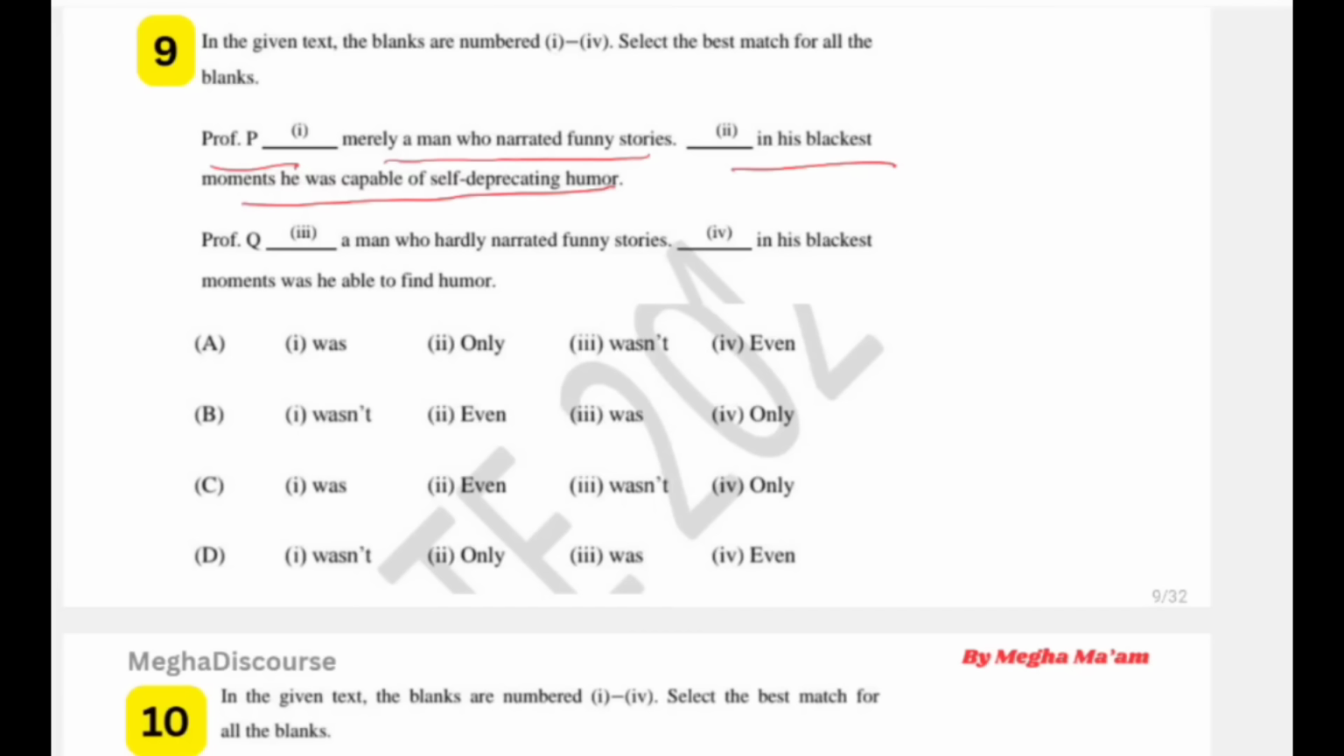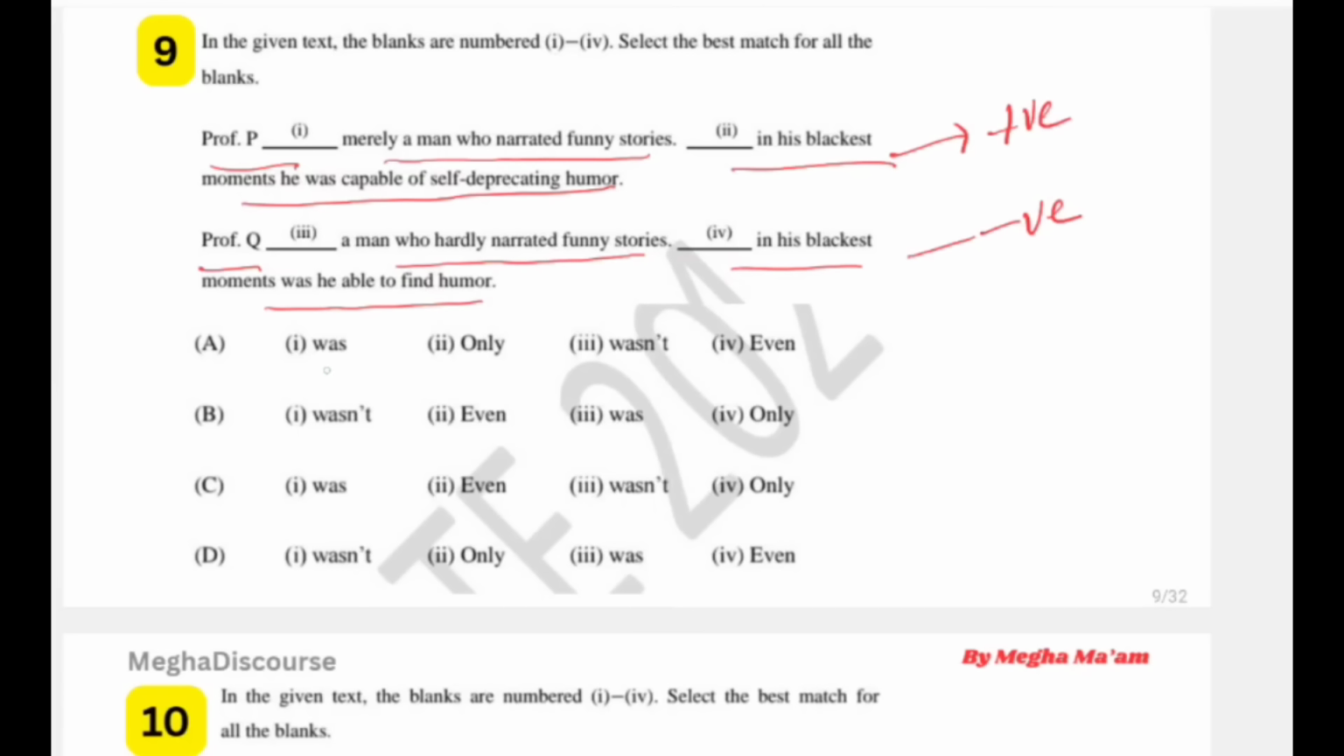Next we have Professor Q. He is a man who hardly narrated funny stories. He is a rude one. Okay. Dash, in his blackest moment, was able to find humor. Attitude is negative. And Professor P's attitude is positive. So he has a positive attitude and he has a negative attitude. So look at the options accordingly.